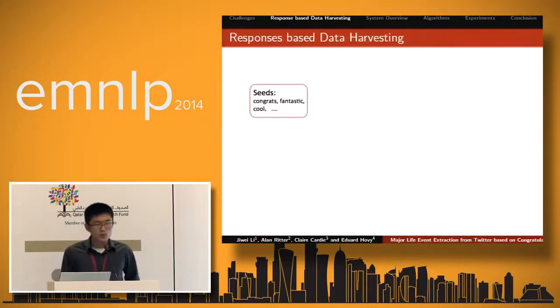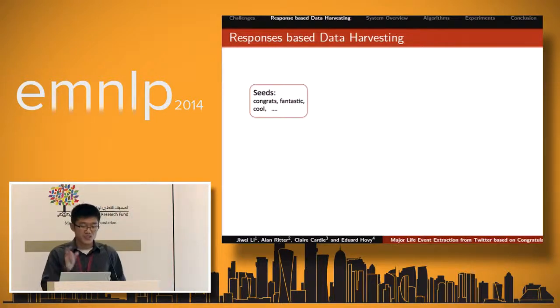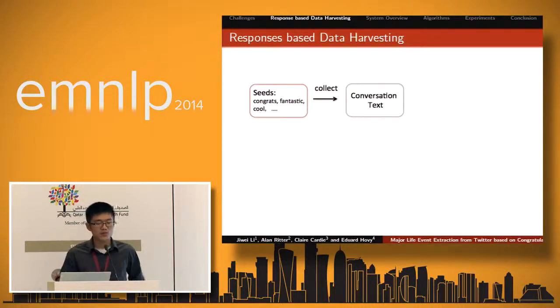So what we do next is we get started with a few seed samples, like congratulations, fantastic, or cool. We fit these seeds into conversation data on Twitter, and we fetch the tweets which are responded to by these seeds. We wish that the major life events are embedded in these tweets.